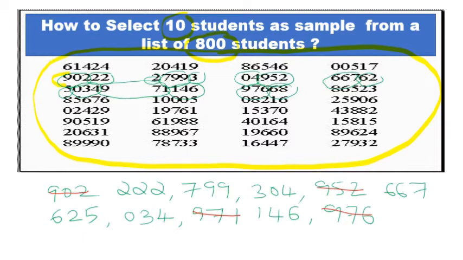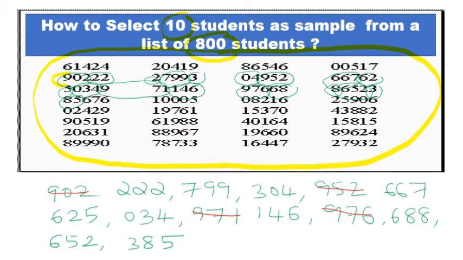Then 688. Then 652. And the last number is 385. So I have selected 10 numbers: 222, 799, 304, 667, 625, 034, 146, 688, 652 and 385.